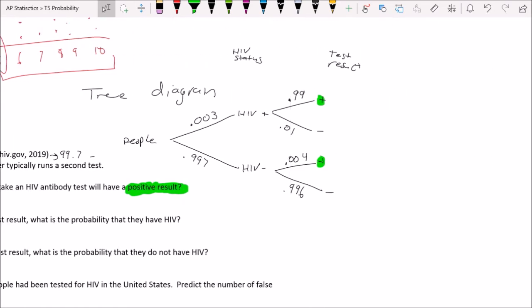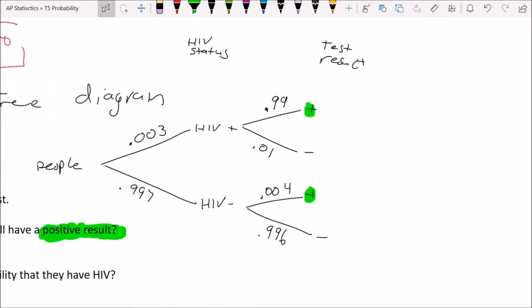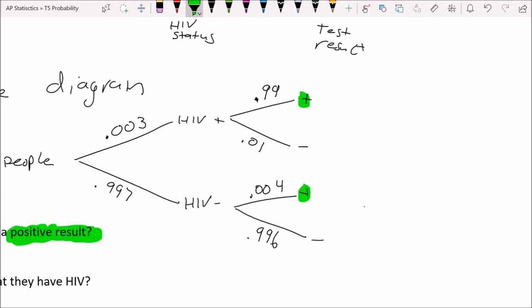So here's how we figure that out. We're going to find these end branch probabilities. To find the probability of being this person, we start with all the people and trace along the branch. That person would be HIV positive, and they would have a positive test result. What's the probability of that? It's these two numbers on the branch multiplied together. So that's how I get this next number, 0.003 multiplied by 0.99, and that is 0.00297.